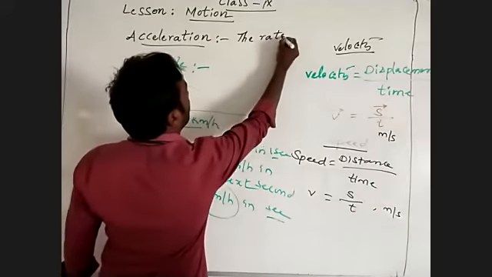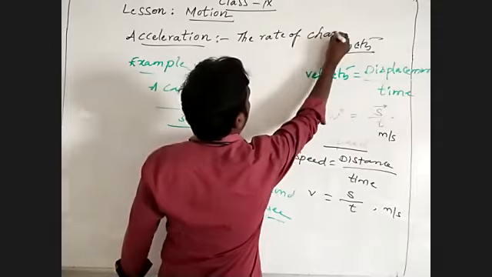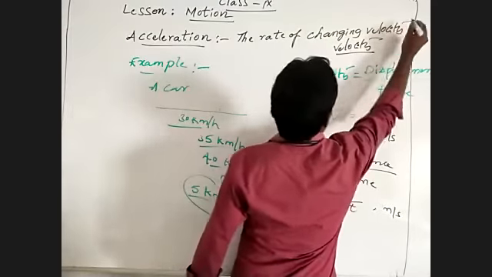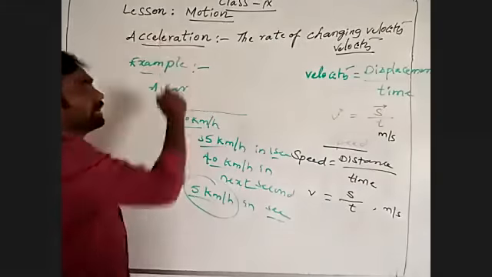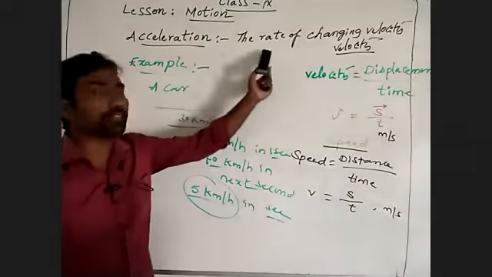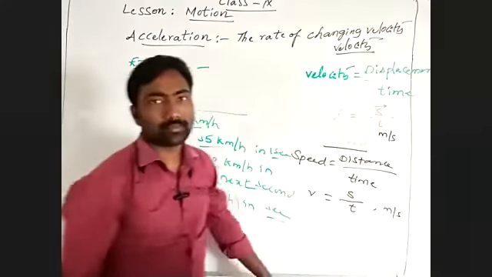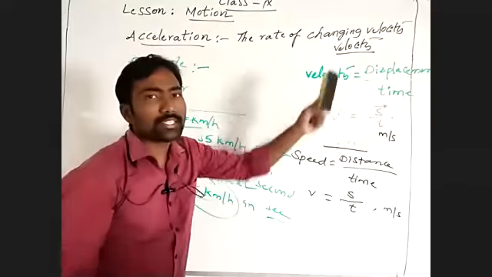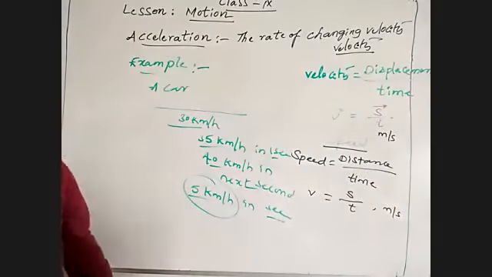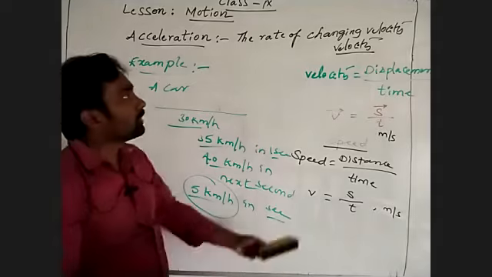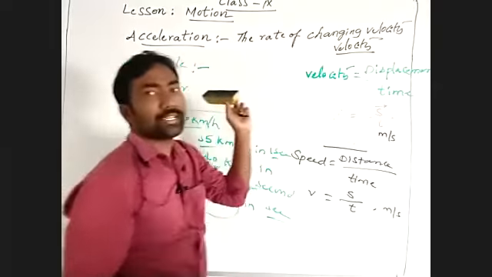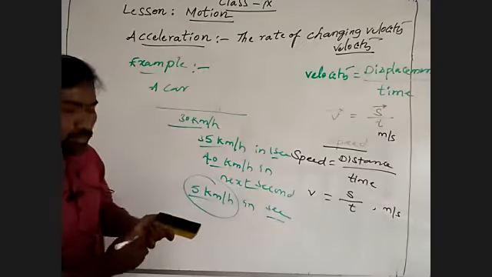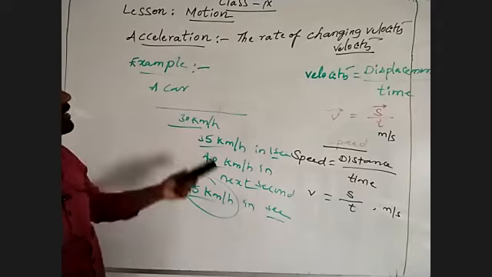The rate of changing velocity is known as acceleration. Rate in a given interval of time, it changes what? Velocity. What you may say is acceleration. See, acceleration means the velocity changes in a given interval of time. So the rate of changing velocity in a given interval of time is known as acceleration. Do you understand what acceleration is?